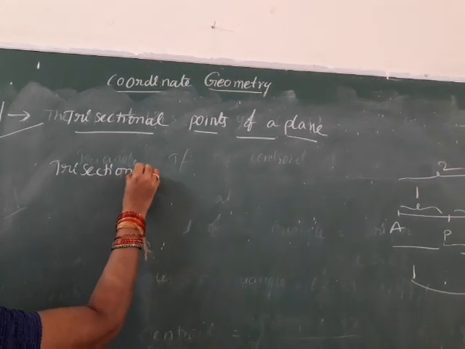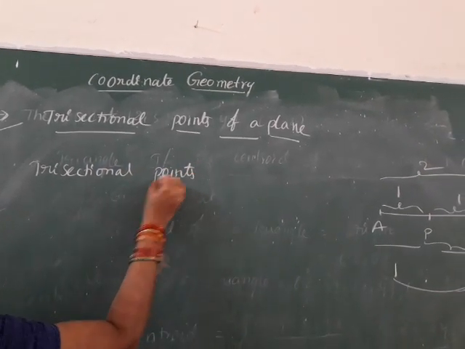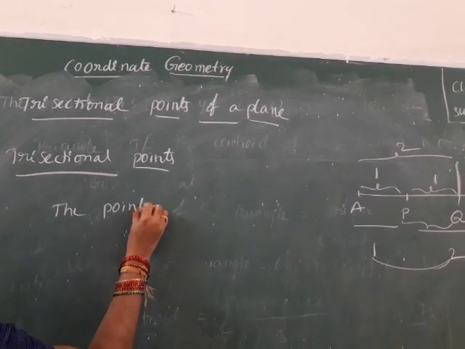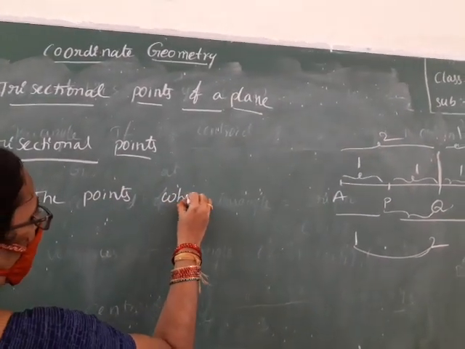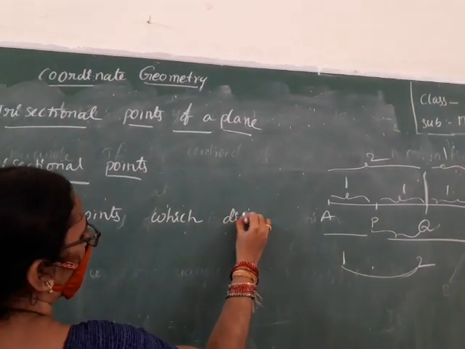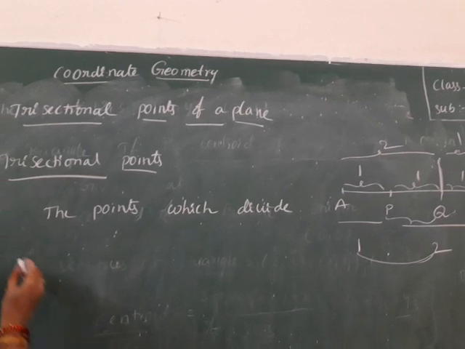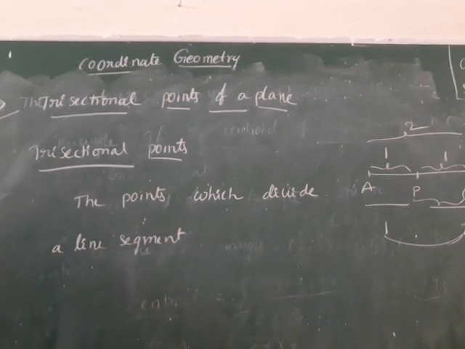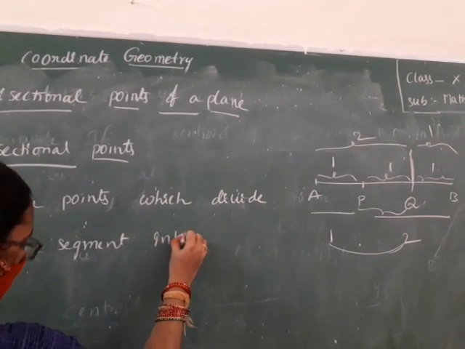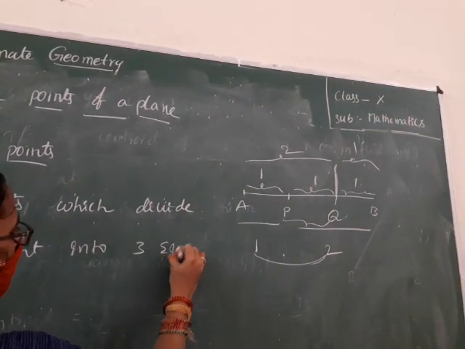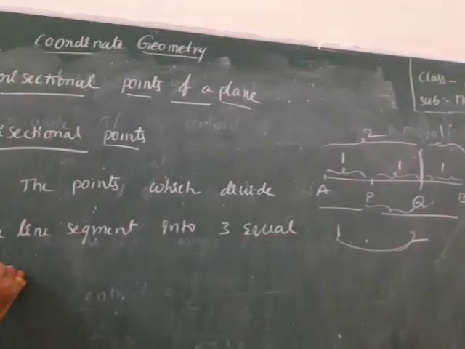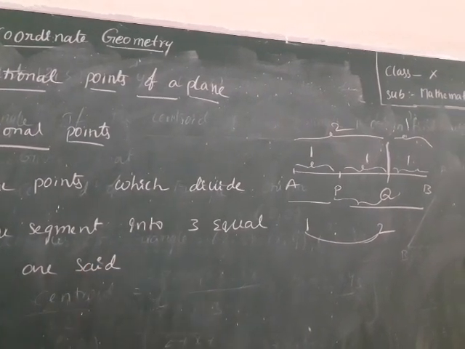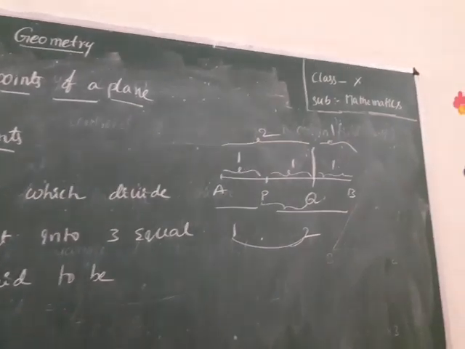Trisectional points. The points which divide a line segment into 3 equal parts are said to be the trisectional points.